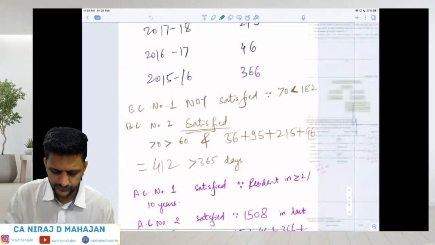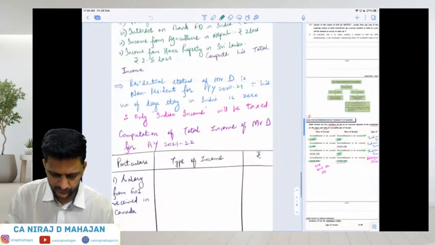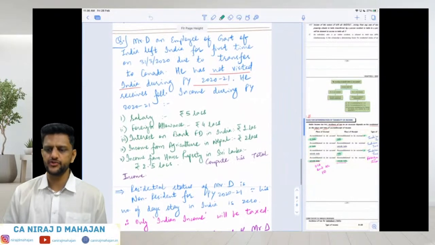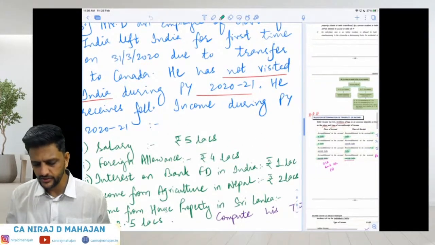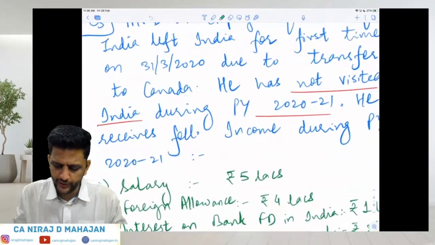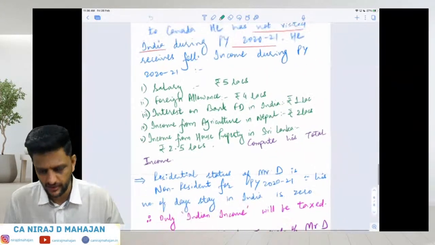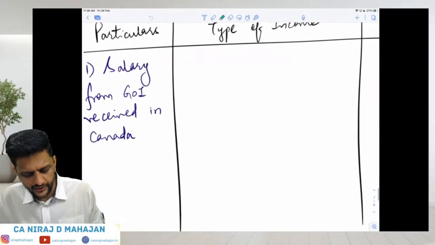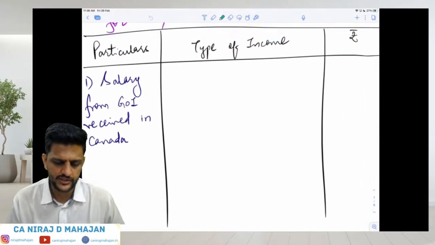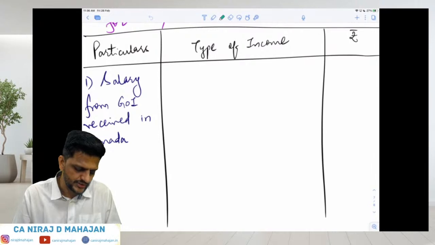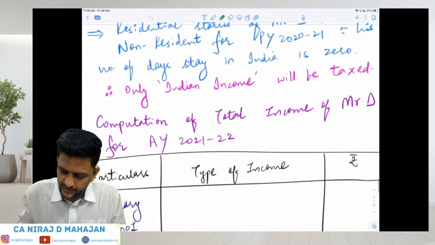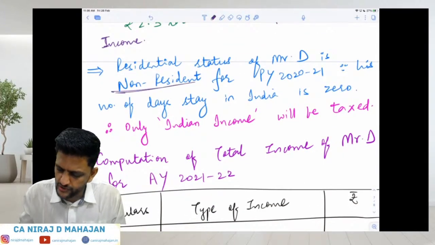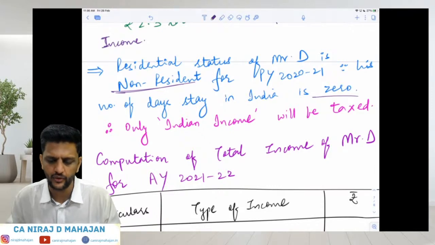Check over here. So what all income does he have? He is a government of India employee and he has gone to Canada due to office transfer. And now he has earned all of this income. And he was not in India at all, not even one single day during PY 2021. He earned salary from government of India of rupees 5 lakhs. So salary from government of India received in Canada, even services were given in Canada only. That was his branch. Tell me, bachcho, is it taxable or not taxable in India? He is NR. He is what, bachcho? Non-resident. Keep that in mind. Because he was not in India even for one single day during the PY.